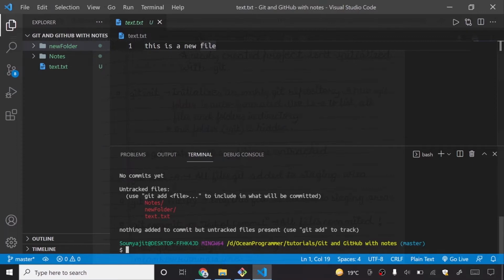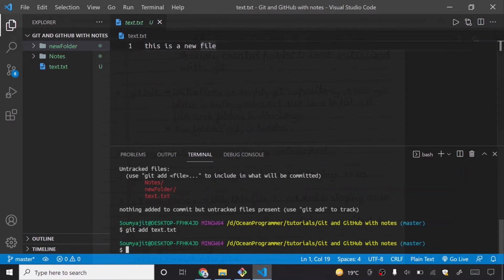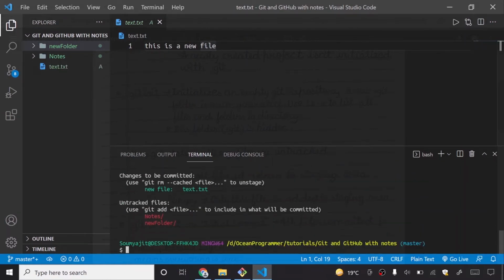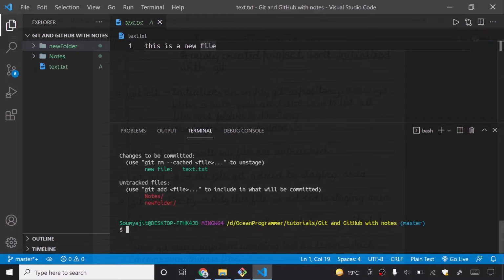If I write git add text.txt, you can see nothing happened here, but an icon came here. If I now write git status, it says these changes are to be committed, but the rest are untracked files. Only this file is now added to my staging area. I have told you now what the staging area is. These are files which are added to my staging area.